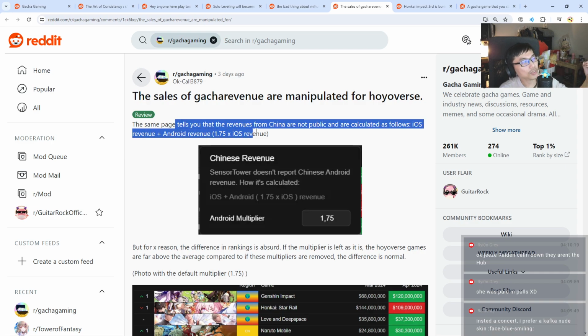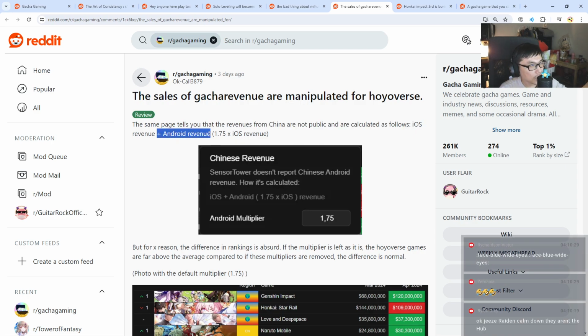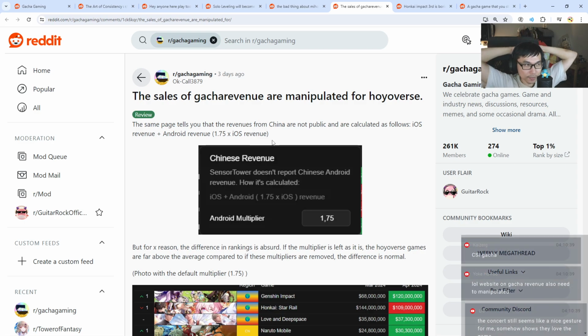The same page tells you that the revenue from China is not public and is calculated as follows: iOS revenue plus Android revenue, 1.75x iOS revenue. True. Alright. So the reason why it's like that is because in China, apparently Apple is still the same, but for Android, they can't track Android because they use Bilibili and stuff, right? Is it Bilibili? Yeah, they use Bilibili to download some games. So it's a bit complicated, but Android is not a thing in China, sadly.